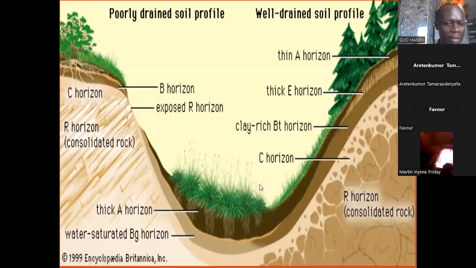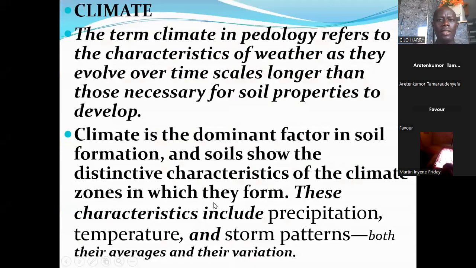We also looked at another factor of soil formation, which is climate. And we said climate refers to the characteristics of weather as they evolve over time scales longer than those necessary for soil properties to develop. The effect of climate on the soil is basically as a result of the moisture content.